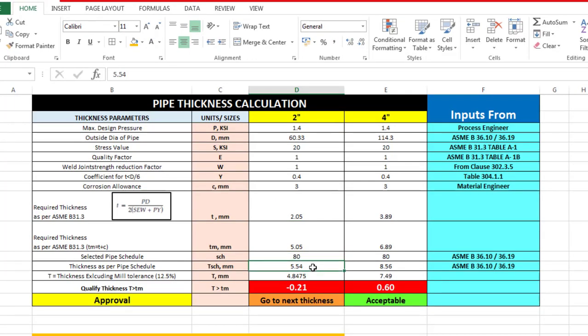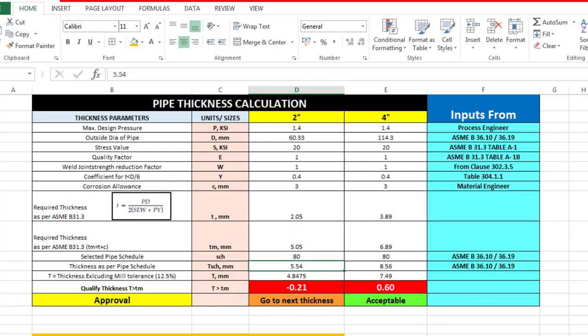We have selected a pipe thickness which is higher than the calculated thickness, but actually what is happening is, when you deduct the mill tolerance, your pipe is not qualifying. So your final thickness is the thickness after deducting the mill tolerance, and that thickness should always be greater than the calculated thickness. So this is how we have to qualify. Now to qualify it, I have to go for the higher thickness.